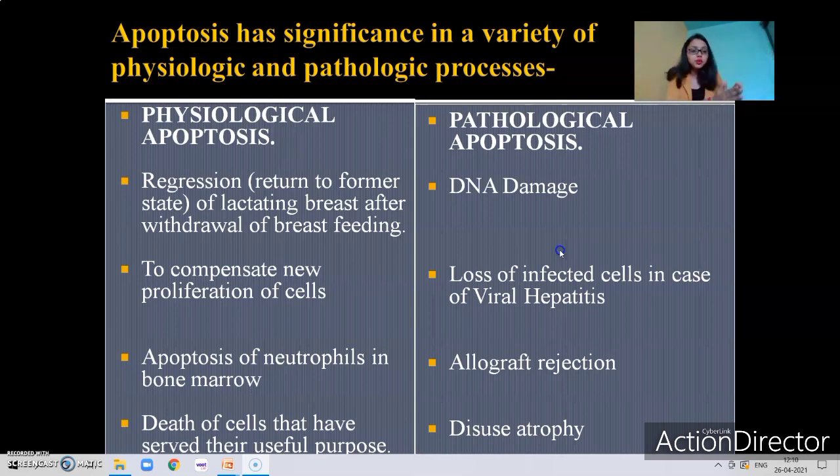It is not being used properly. That is why it's called disuse atrophy. An example can be disuse atrophy of the kidney when there's obstruction of the ureter or obstruction of the urinary bladder. That's when the kidney cells undergo apoptosis. Similarly, another example can be disuse atrophy of the pancreas when there's an obstruction of the pancreas